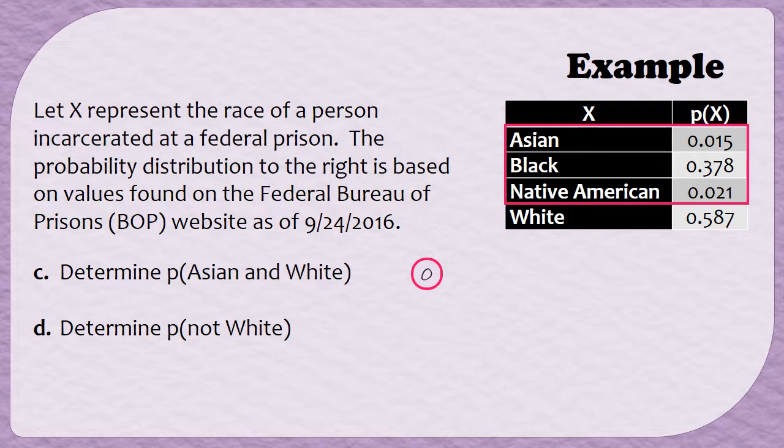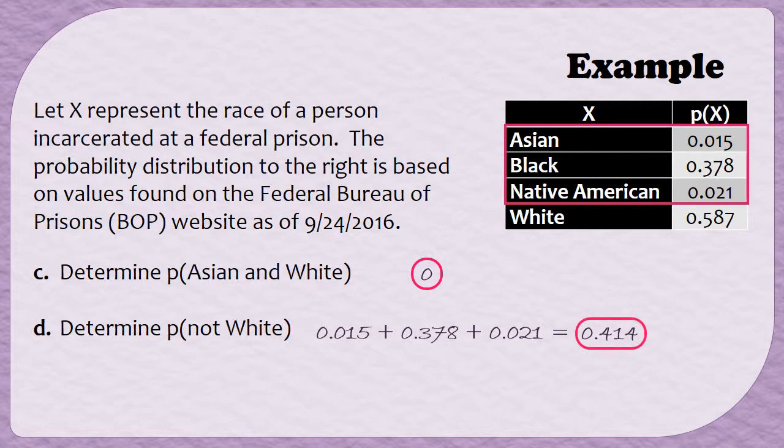So the probability of not white could be thought of as the probability of Asian, or the probability of Black, or the probability of Native American. For mutually exclusive events, when you have an OR, all you have to do is just add up those probabilities. So we can add up the 0.015, the 0.378, and the 0.021, and that will tell us 0.414.